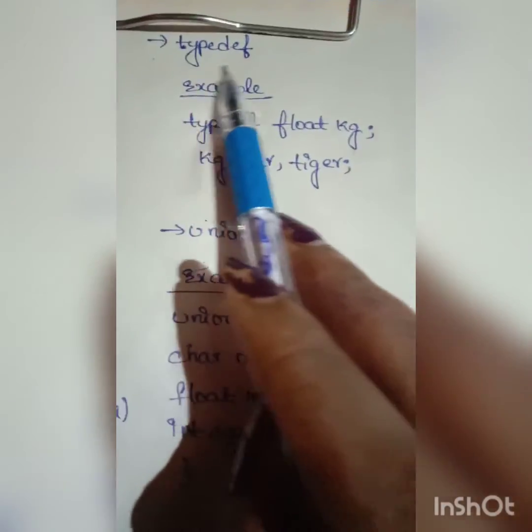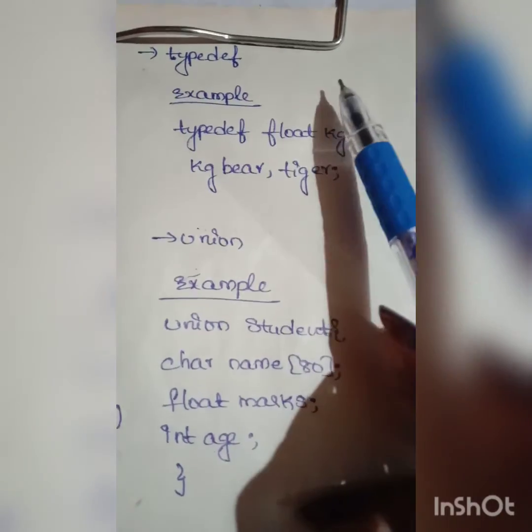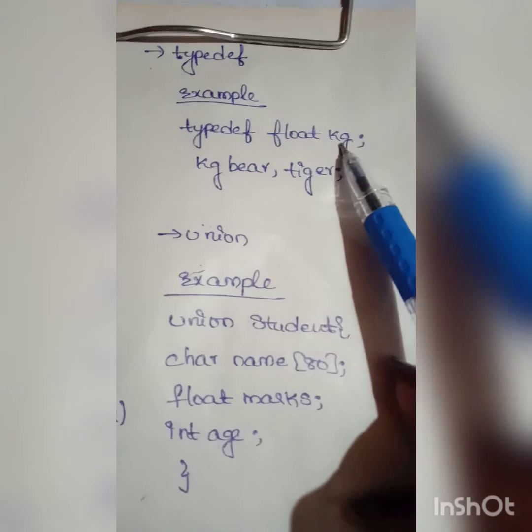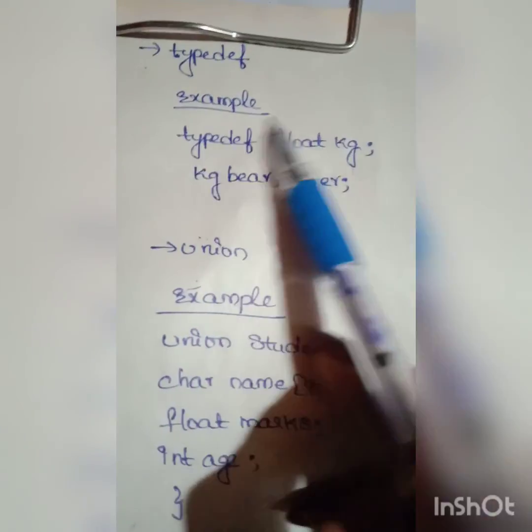And next one is typedef. The typedef keyword is used to associate a type with an identifier. And this is the example for typedef.